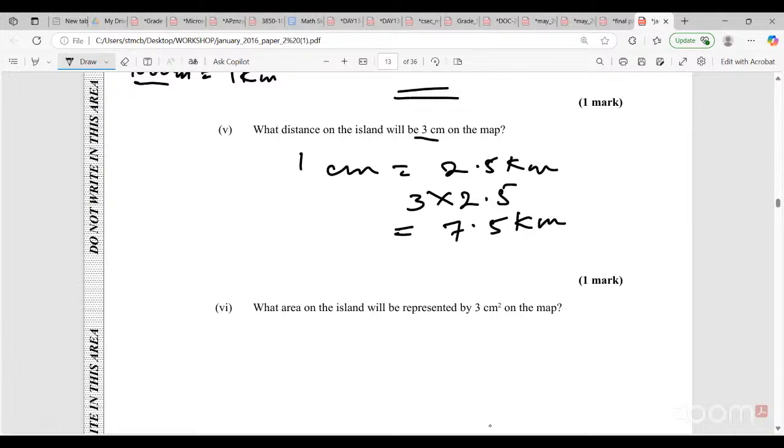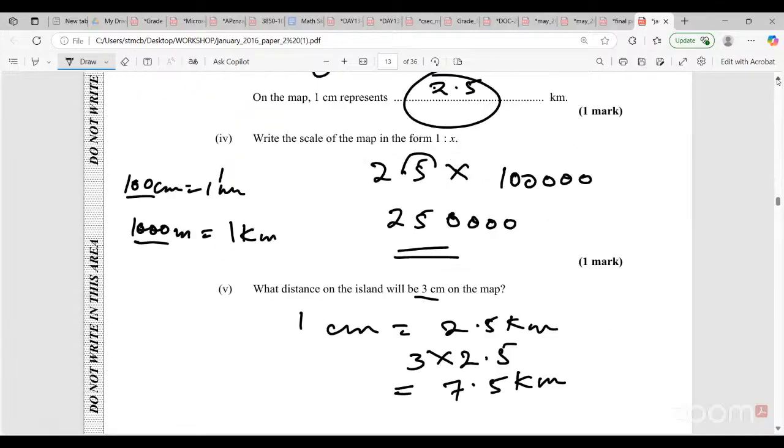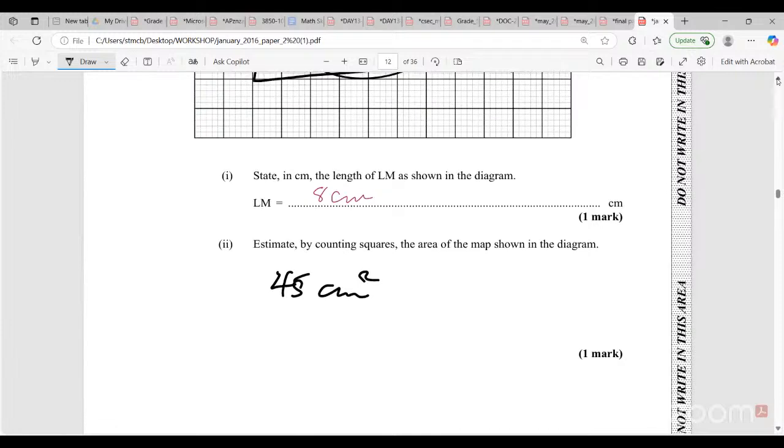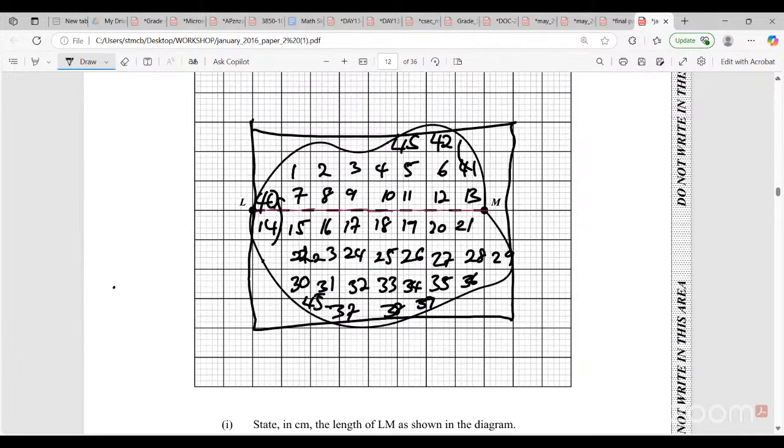What area on the island will be represented by 3 centimeters square? What area? That one is tricky, because it's not the area they want, you know. Technically, we're going to have a square, right? A 3 by 3 square. We can't draw a 3 by 3 on it, but you guys get the picture.